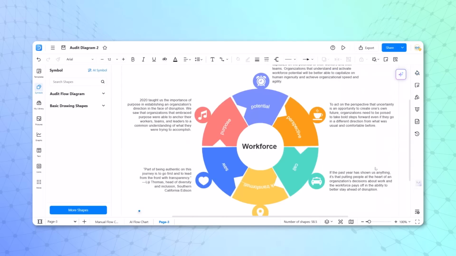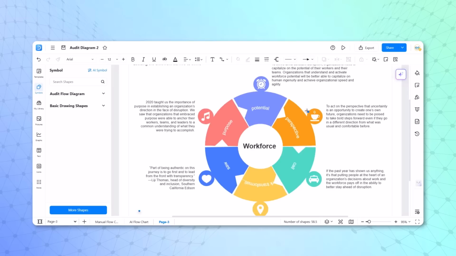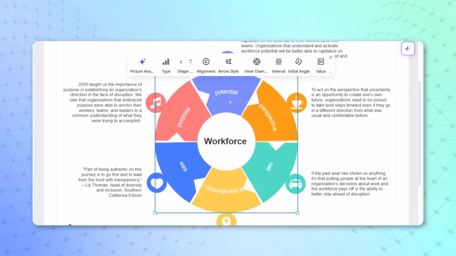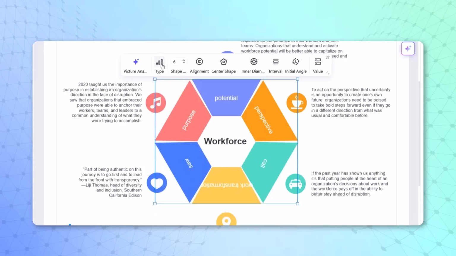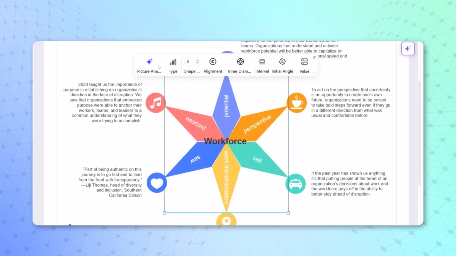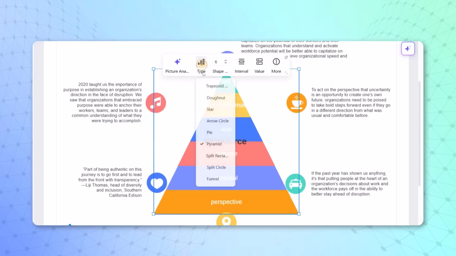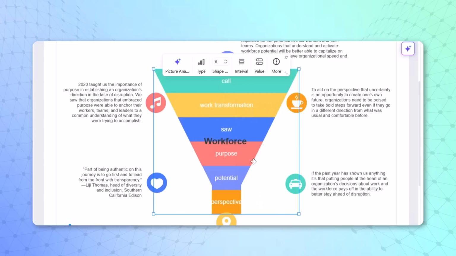Now, sometimes you do not like this circular format or the textual format. In one click, you can modify anything on this diagram. You select this option, click on type, and these are different options you can select. You can change it into a star, into a pie, into a pyramid, maybe into a funnel. So different types of diagrams can be modified in one click.